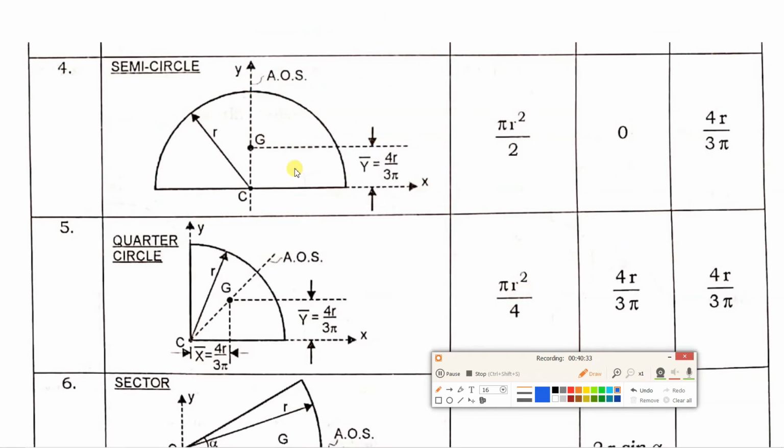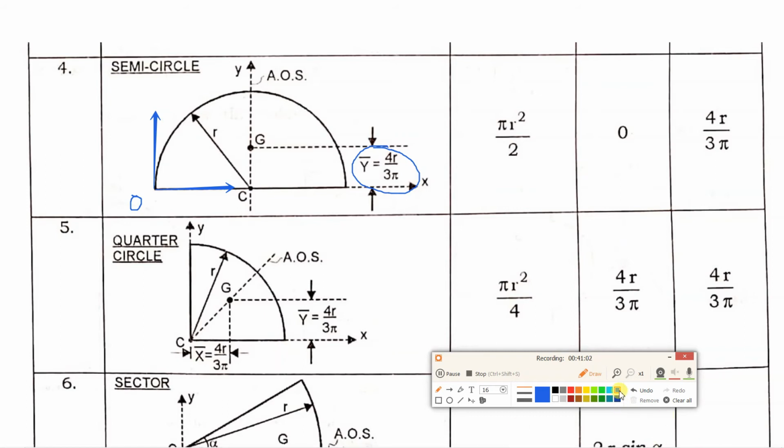So I'll repeat again. Suppose the axis is shifted at this location, so this is y-axis, this is x-axis, and origin is over here. Now what is x bar? X bar is distance of centroid from origin. So in this case, that distance will become radius of the semicircle. What about y bar? Distance of O from centroid will remain same, 4r upon 3 pi.